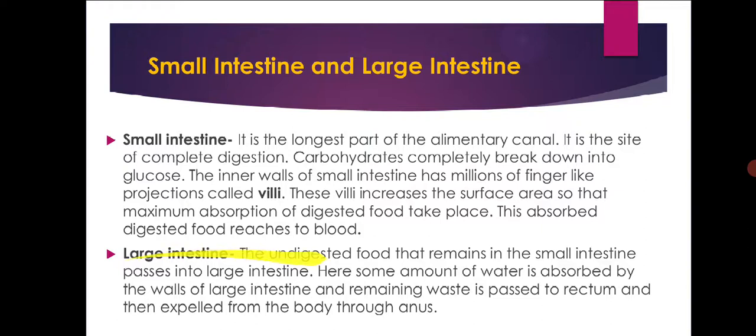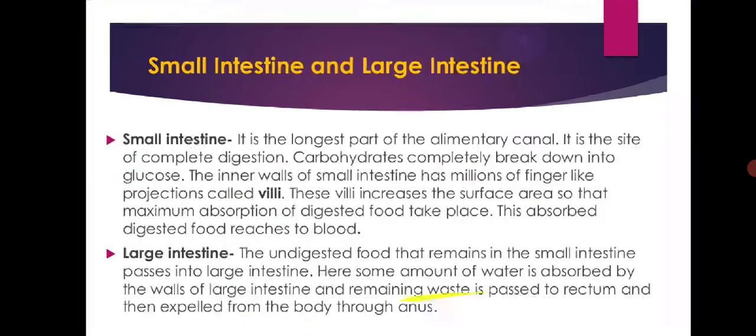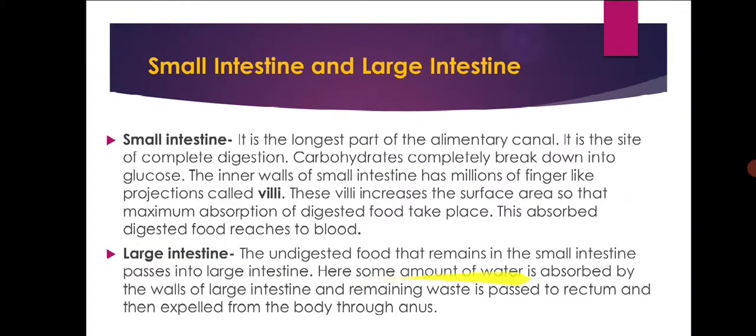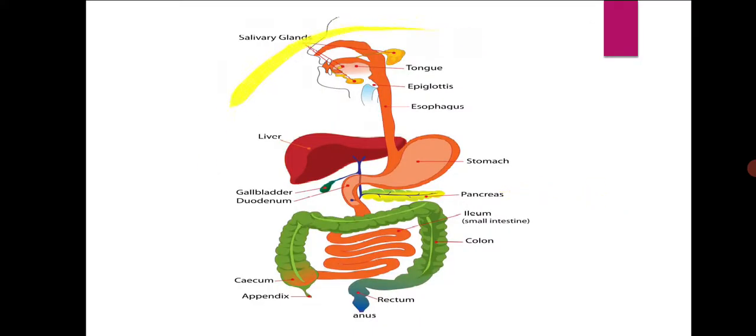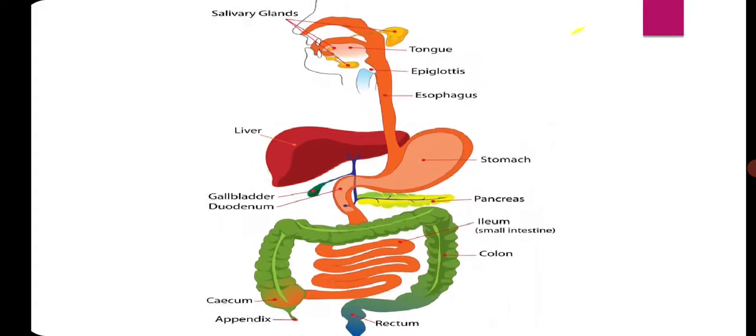Next, large intestine. The undigested food that remains in the small intestine passes into the large intestine. Some amount of the water is absorbed by the walls of the large intestine, and the remaining waste is passed to the rectum and expelled from the body through the anus. So this is our digestive system.